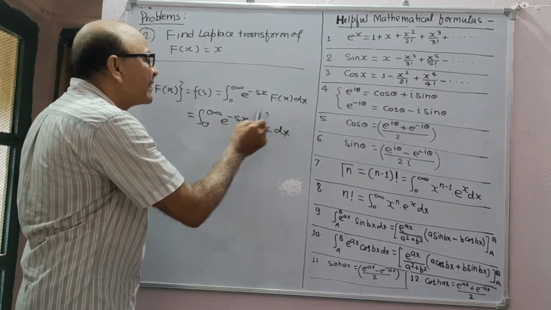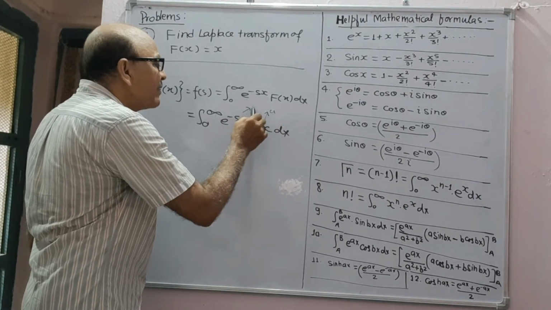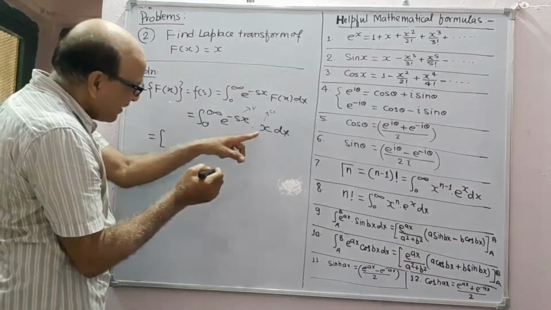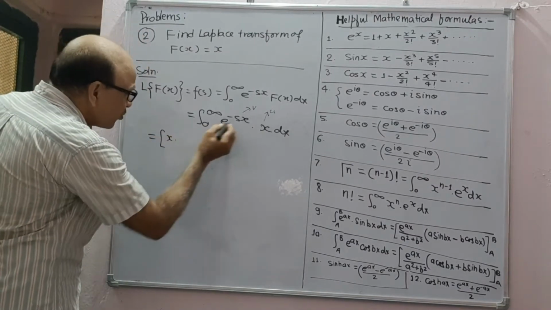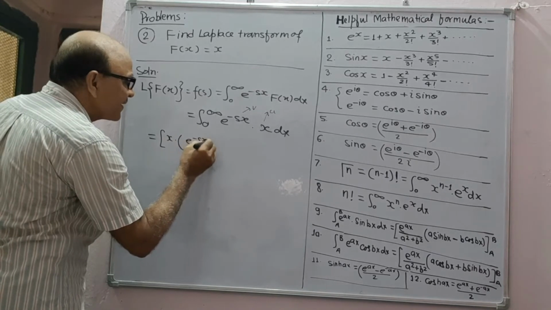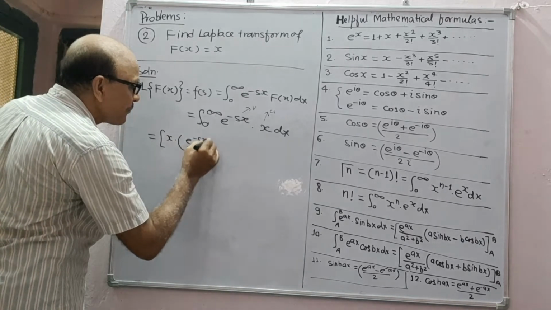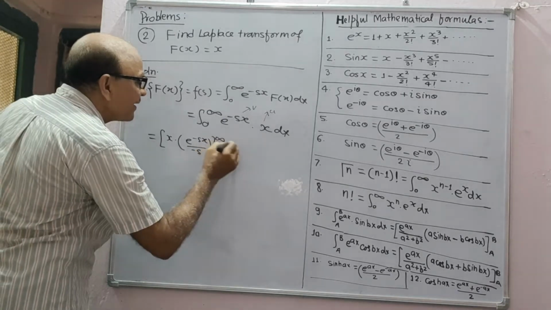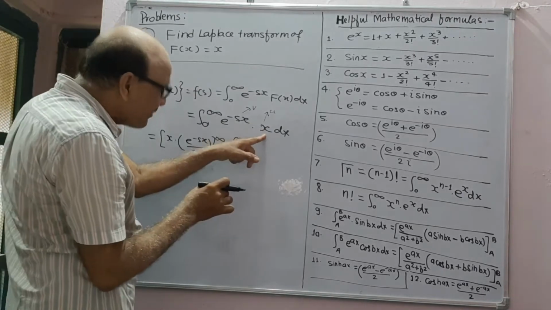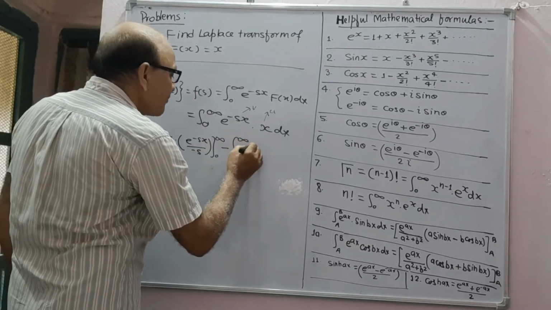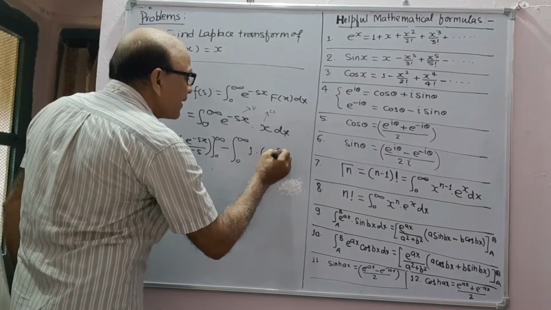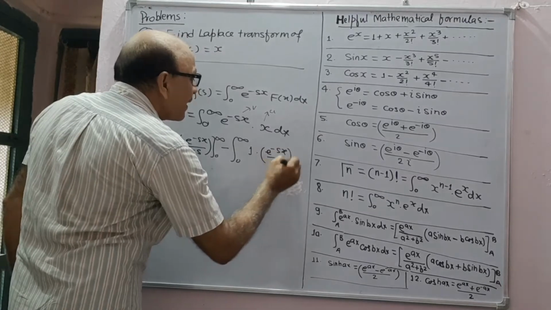Suppose this is u and this is v. Now the integral will be x into the integral of this, that is e to the power minus sx upon minus s, from 0 to infinity, minus the integral from 0 to infinity of the derivative of x, which means 1, times the antiderivative of e to the power minus sx, dx.